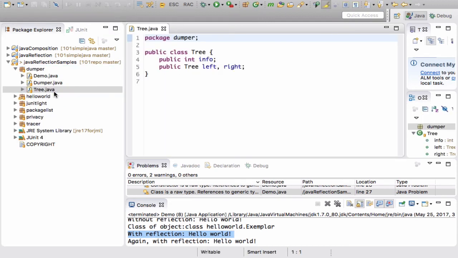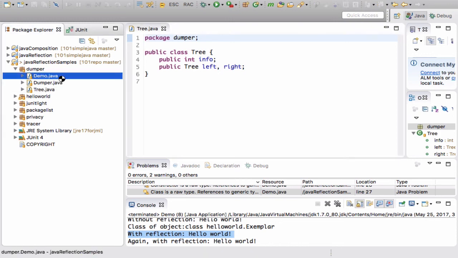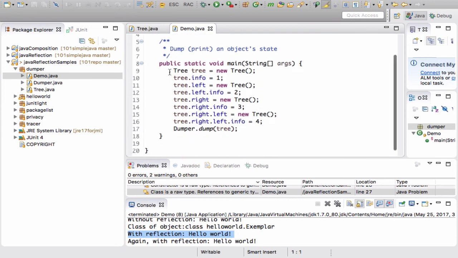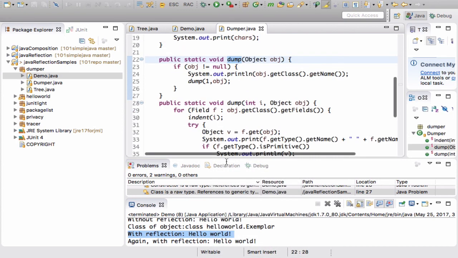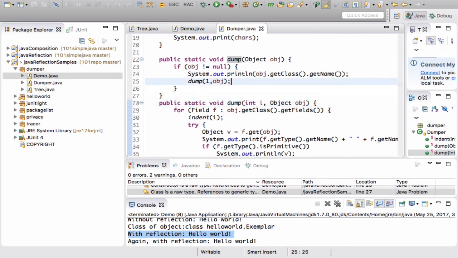Here's the tree class again, just for playing with object dumping. Here is the demo code again, where we construct some trees and we invoke dump. So let's look at the dump functionality. Obviously we need to deal with indentation. So we start with a dump method with the initial indentation, and then we will gradually increase indentation.